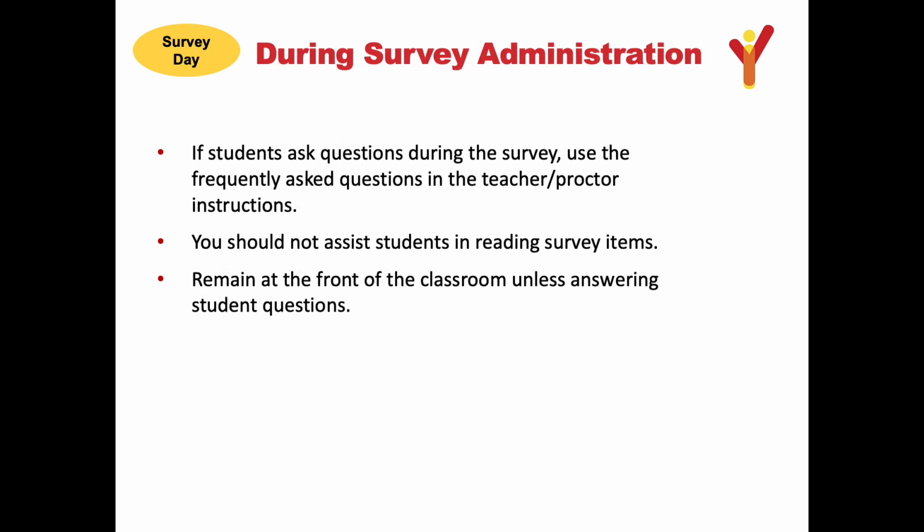If students have questions during the survey, refer to the frequently asked questions on page 3 of the teacher/proctor instructions. Proctors should not assist students in reading survey items or explaining what terms mean. If they are not sure what a word or question means, they should answer to the best of their ability. If no FAQ fits the situation exactly, remind students that IYS is not a test and there are no right or wrong answers. It is important that the students feel assured that no one will see their answers to survey questions. Remain at the front of the classroom while students are completing the survey and do not allow students to wander around the room. Students who finish the survey should remain quietly at their desks.